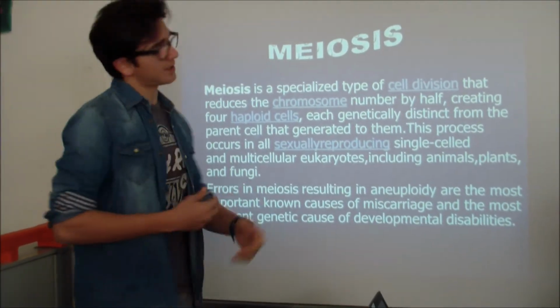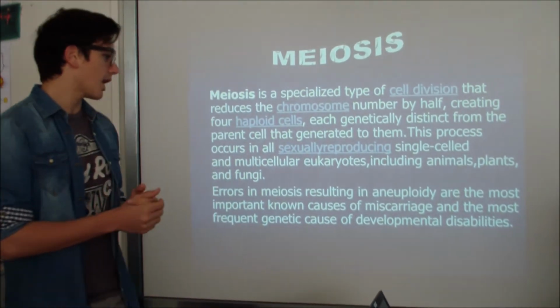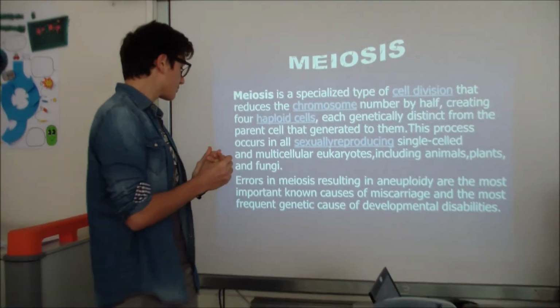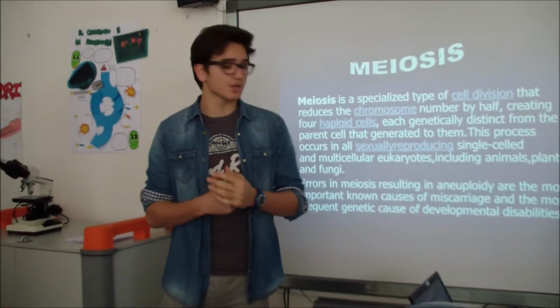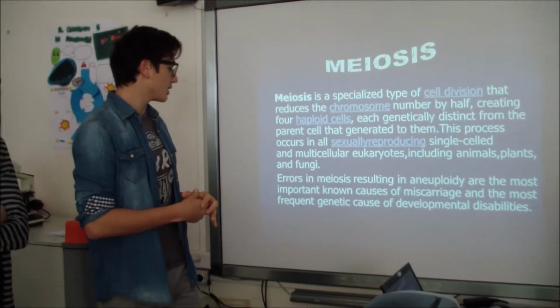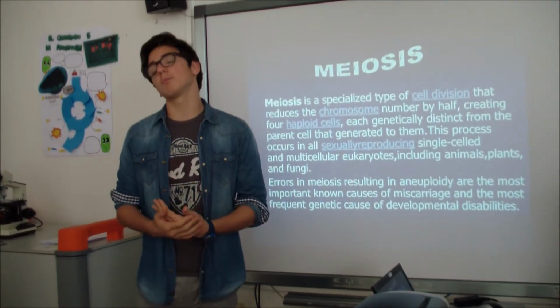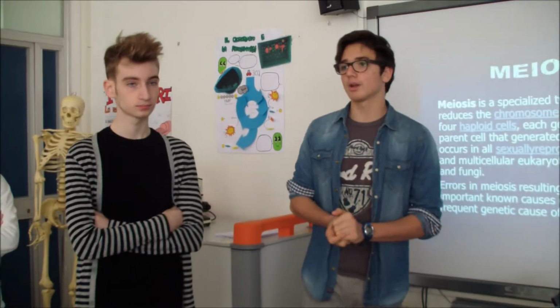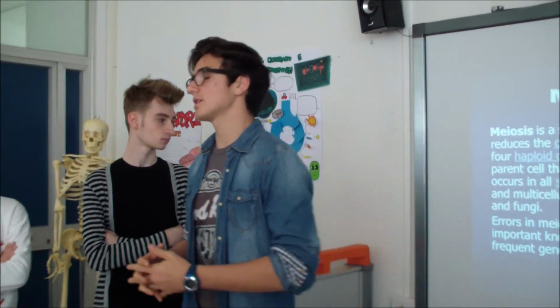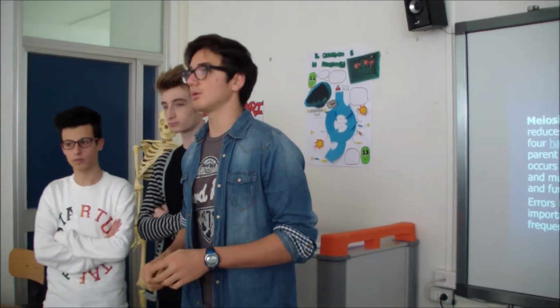Sometimes errors in meiosis can result in aneuploidy, which is one of the most important known causes of miscarriage and the most frequent genetic cause of developmental disabilities. Excuse me, I haven't completely understood what you just said. What's aneuploidy? Well, for example, in a body cell, a diploid cell usually has 46 chromosomes.